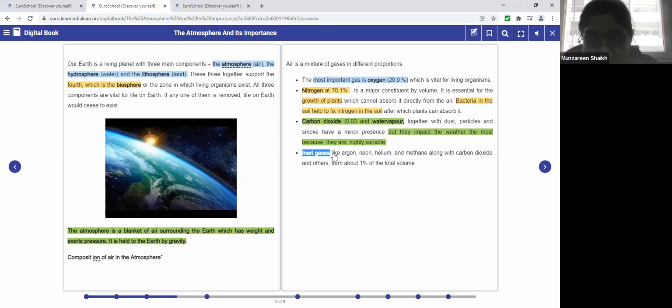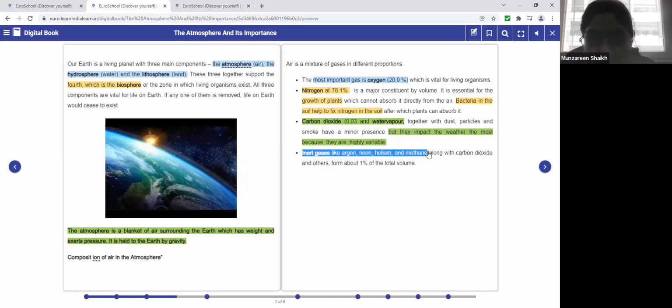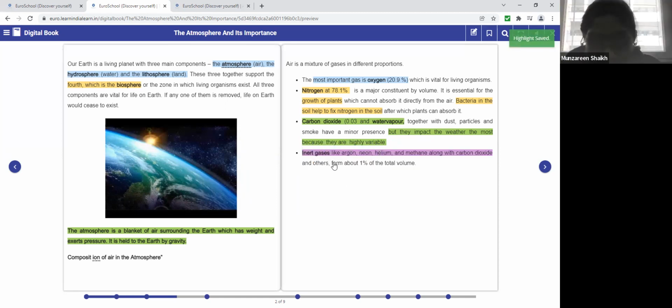So underline these gases: argon, neon, helium, methane. Along with carbon dioxide, they form 1% of the total volume. Clear, everyone? Yes, ma'am. Okay, let's just revise before I go on to the next topic.